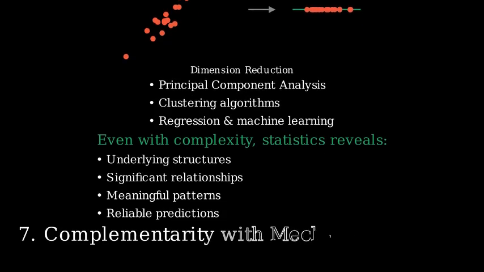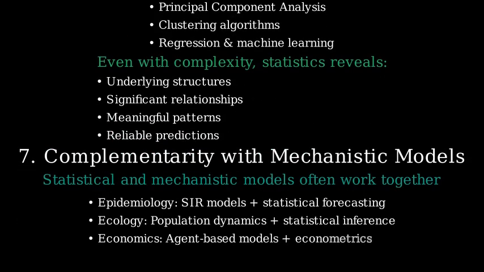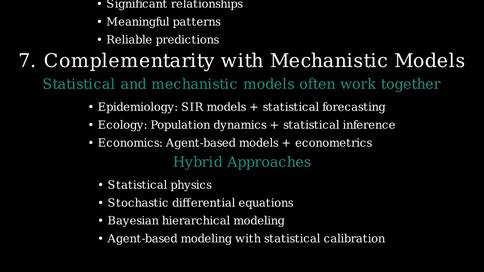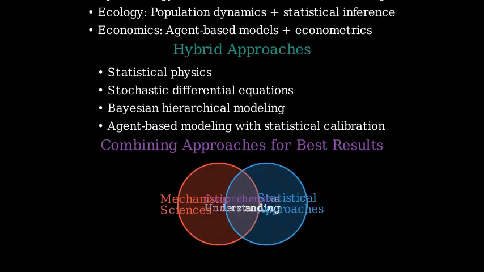It's important to note that statistical and mechanistic approaches often complement each other. In fields like epidemiology or ecology, mechanistic differential equation models coexist with statistical models. Hybrid approaches like statistical physics and stochastic simulation blend micro-rules with statistical inference for understanding aggregate behavior. The most comprehensive understanding often comes from using both approaches together.